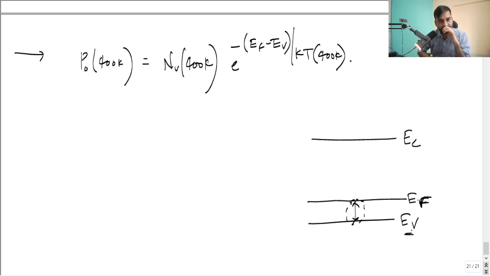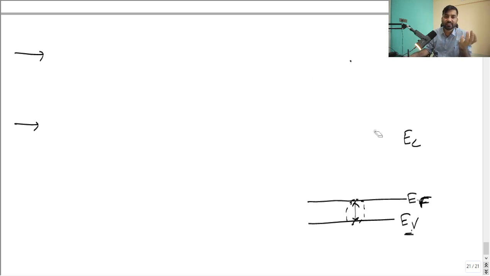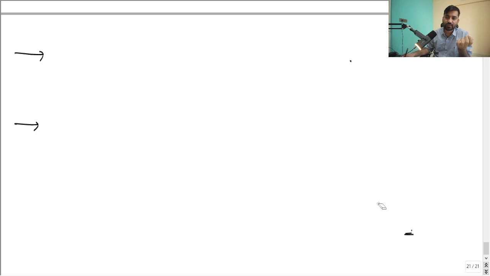Now, next step is what, guys? In fact, you do not have to write this also. I can remove that. You guys note it down now, but I will remove it. I am not going to write this. What will be the Dheeraj sir way of writing this? What will Dheeraj sir do in the exam? He will directly write P naught at 400K.